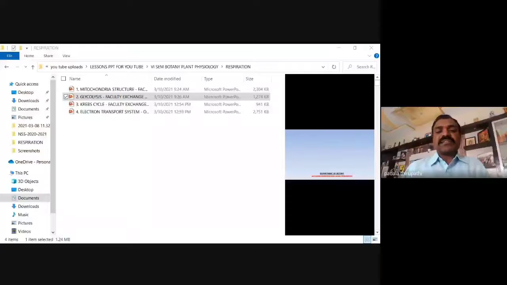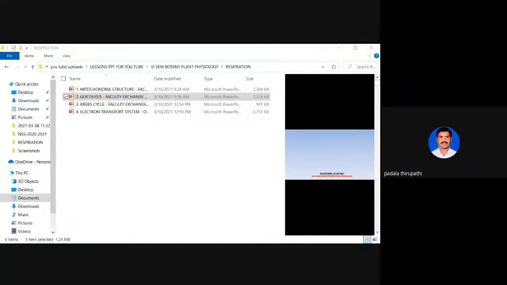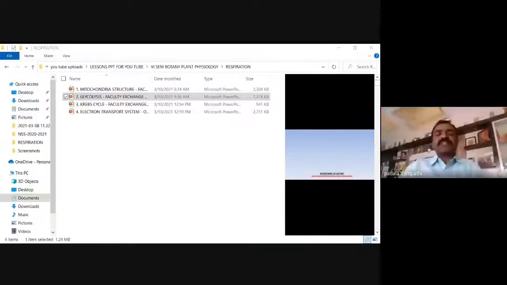Metabolic pathways have two functions. Number one, generation of energy to drive vital functions. What are the vital functions? Whether respiration or photosynthesis in plants, the excretion process of human beings, sexual reproduction or reproduction pathways, or nerve impulse, these different physiological or vital functions use energy from these metabolic pathways.